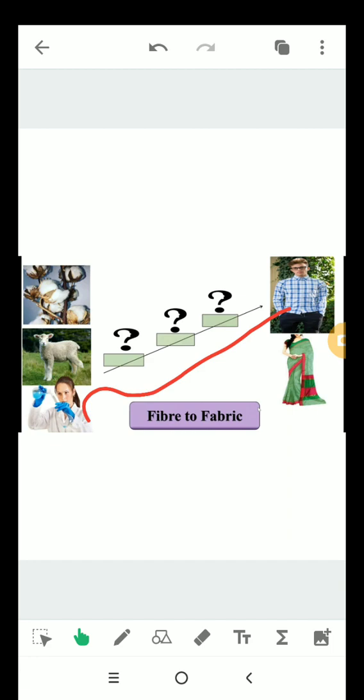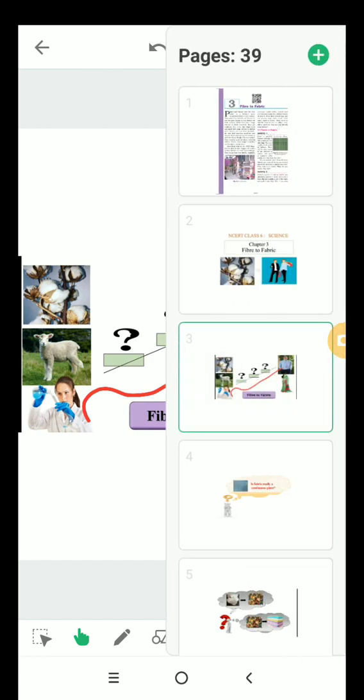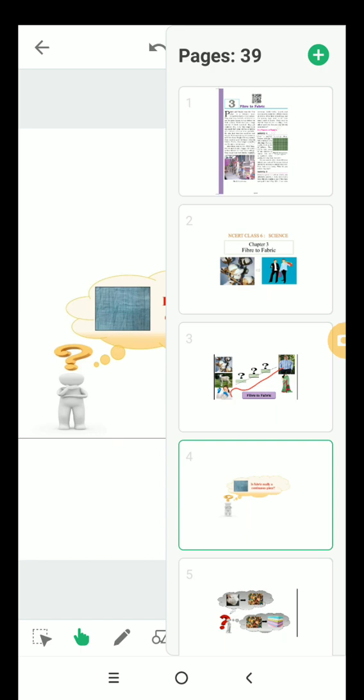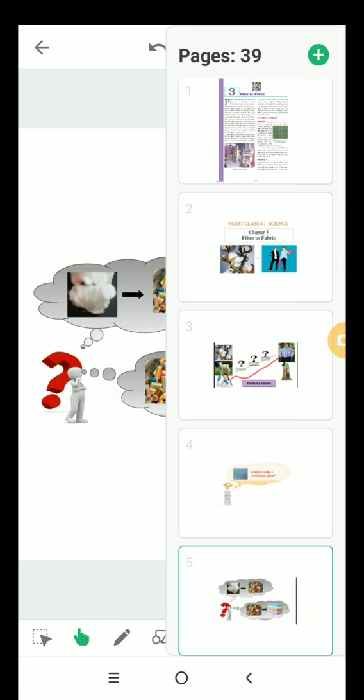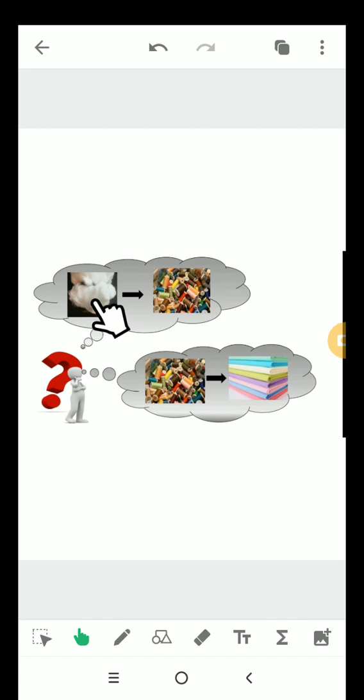Apart from this, we will try to answer some very interesting questions such as, is fabric really a continuous piece? How does cotton wool get converted into thread, and how does thread ultimately become fabric?